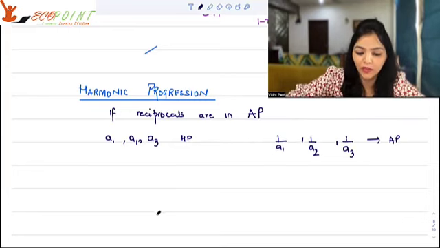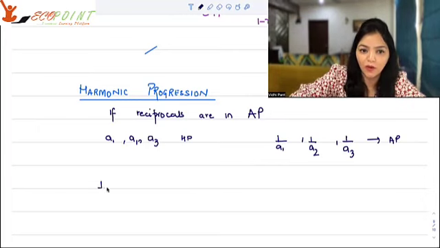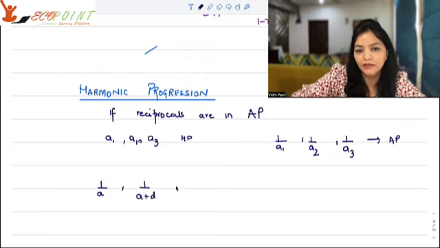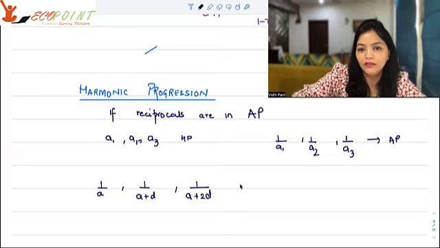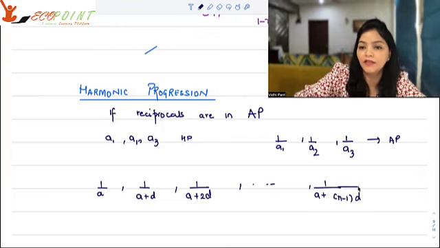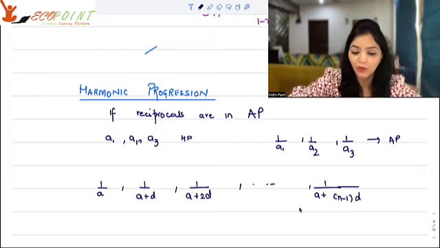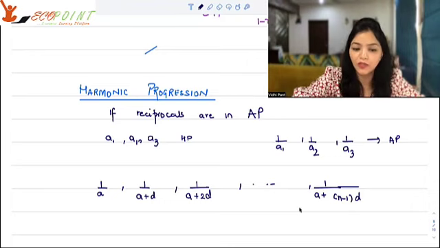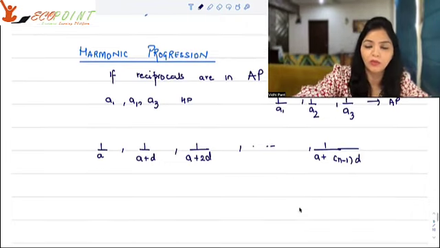So herein, what you would realize is that a standard harmonic progression is of the form 1 upon A, 1 upon A plus D, 1 upon A plus 2D, and so on till 1 upon A plus (n minus 1)D, because the reciprocals definitely are in arithmetic progression. We've already done that, right? So this is what you need to know about harmonic progression.